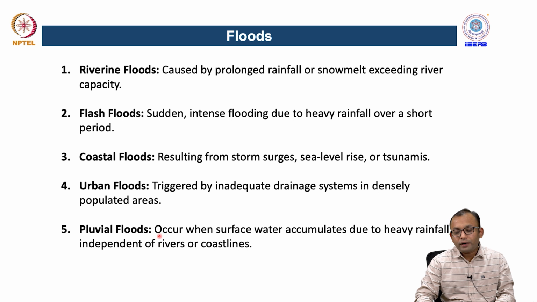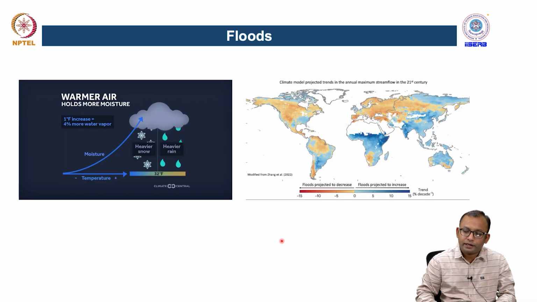There is also the pluvial flood, which can be defined as surface water accumulating due to heavy rainfall, independent of rivers or coastlines. That is primarily driven by heavy or prolonged rainfall events in certain regions. So these are the general five categories of floods into which we can divide and understand them.